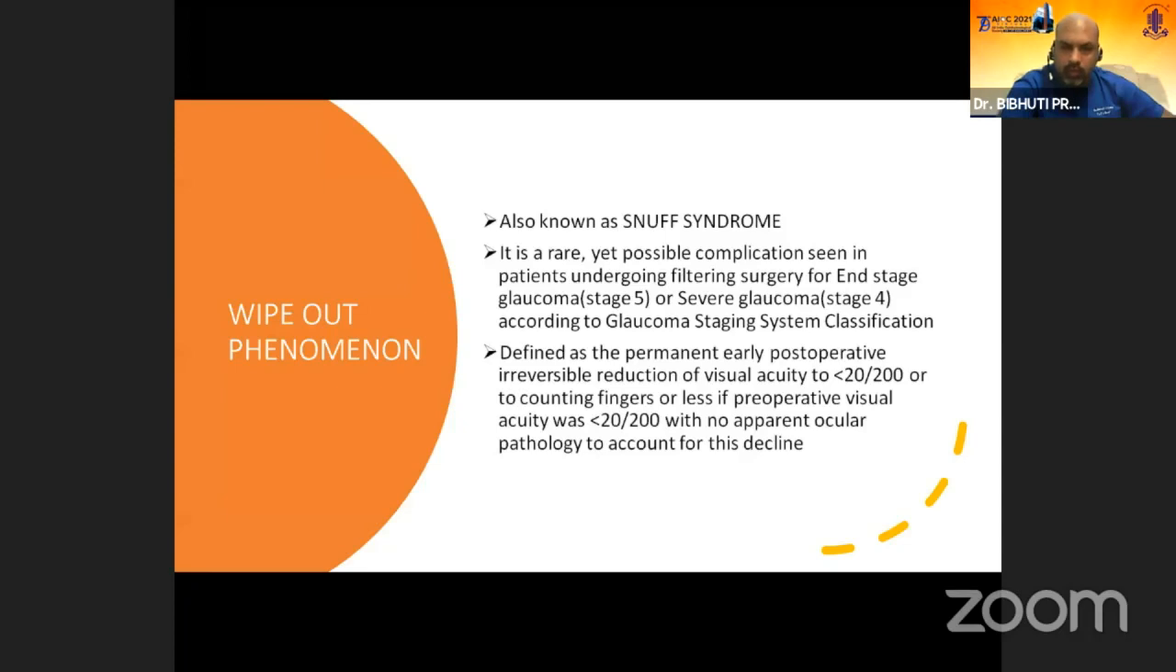Most of these complications, which we have already talked about, are the precursors of development of this snuff syndrome or the wipeout phenomenon, developing in stage 5 or stage 4 glaucoma patients who require trabeculectomy. This is defined as a permanent early postoperative irreversible reduction of visual acuity to less than 20/200 or to counting fingers or less if preoperative visual acuity was less than 20/200, with no apparent ocular pathology. So no apparent ocular pathology has to be defined.